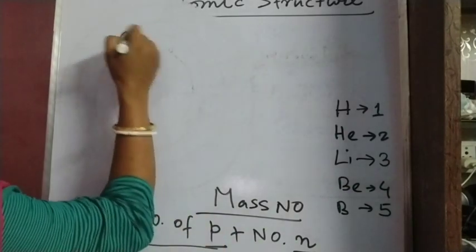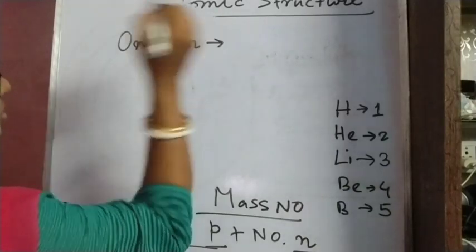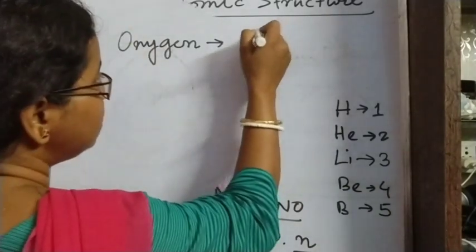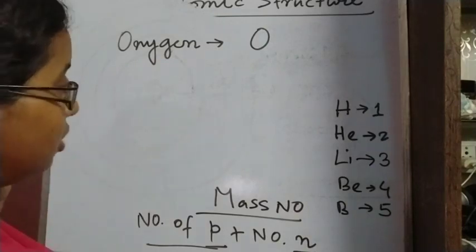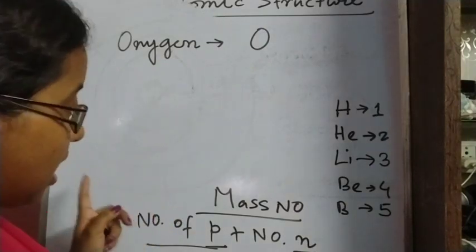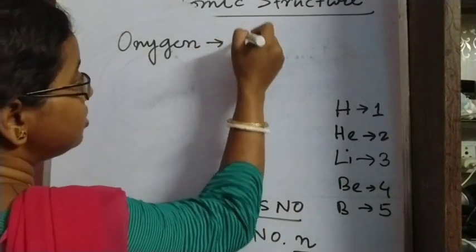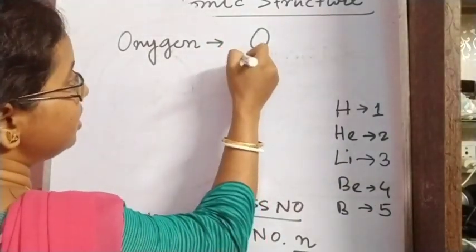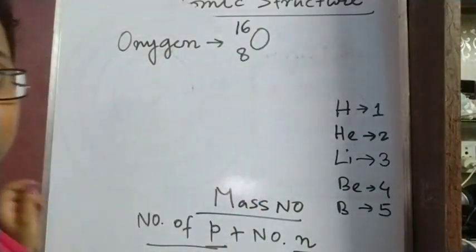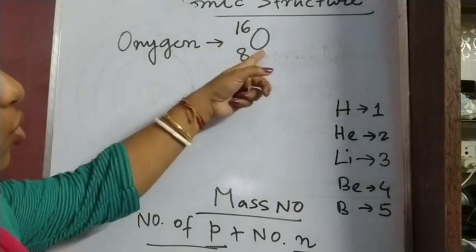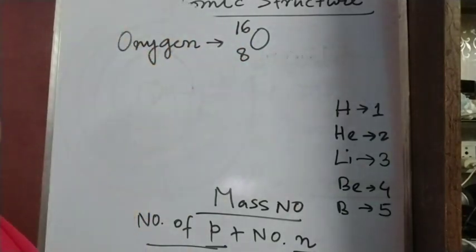Oxygen, this element we represent as O. This is the symbol of oxygen, we know, and with its mass number and atomic number, how do we represent this atom? Its atomic number is 8 and mass number is 16. So O 16-8. This is the nuclide symbol of oxygen, we will say.